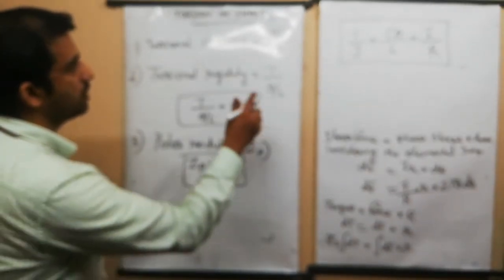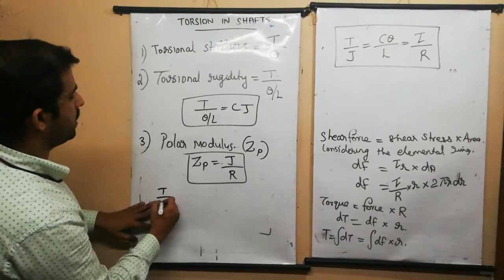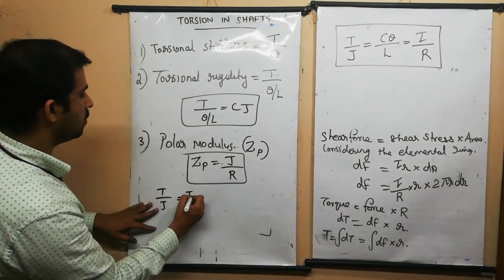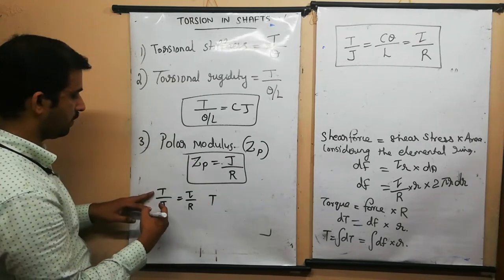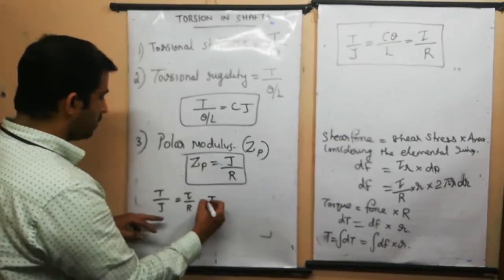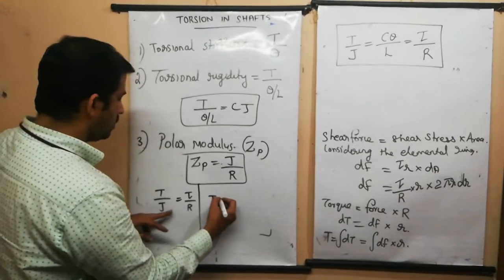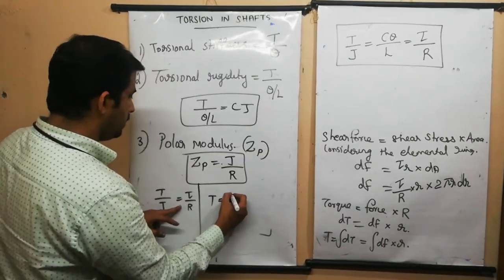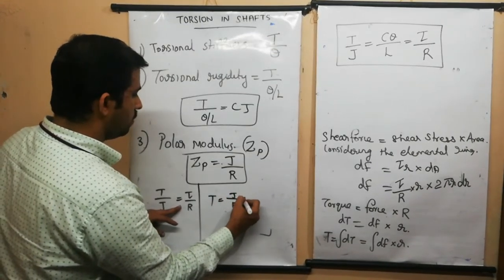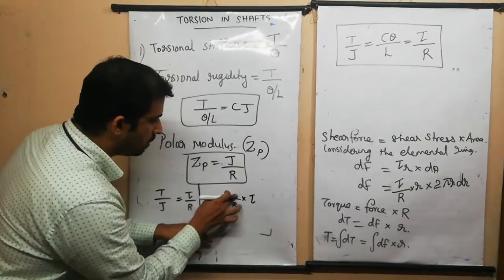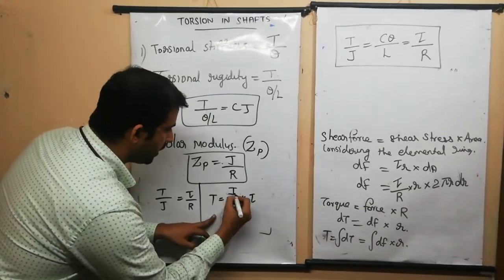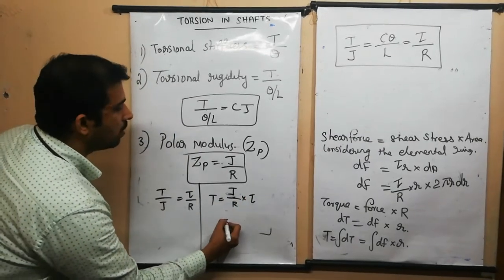Now let us see. We have the torsion equation: T divided by J is equal to tau divided by R. From this equation we can make an expression for torque. So torque is equal to J divided by R into tau. Write very carefully. What is J?